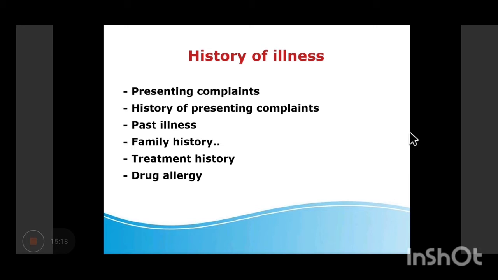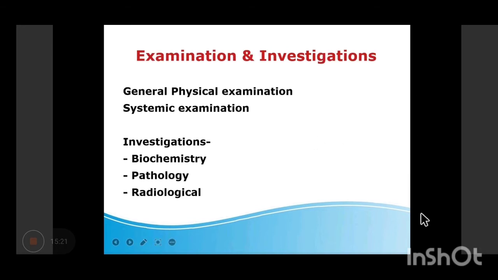Anyone? What you are going to ask or inquire in personal history, and what is the relevance? Okay. Somebody said smoking, alcohol. Yes, very right. Habits like, yes, maybe vegetarian, non-vegetarian.